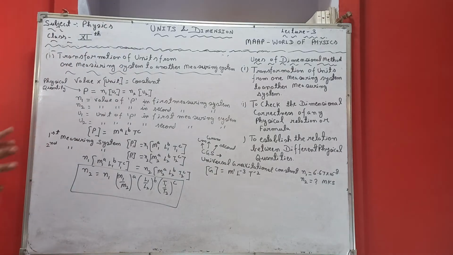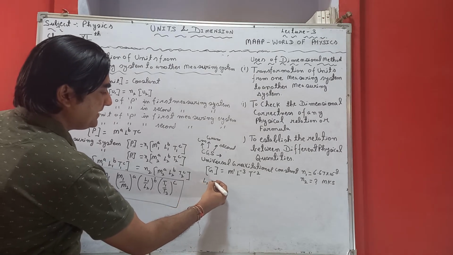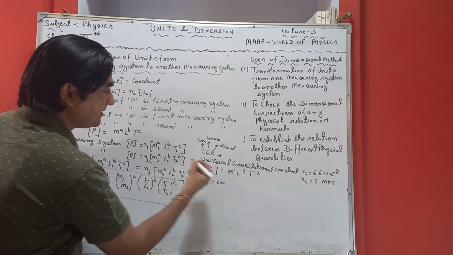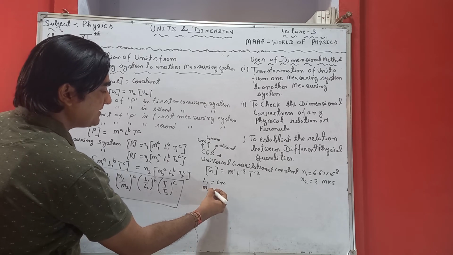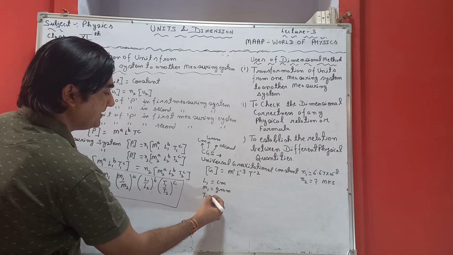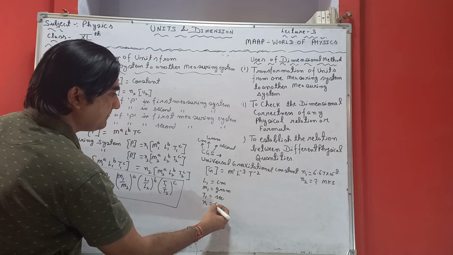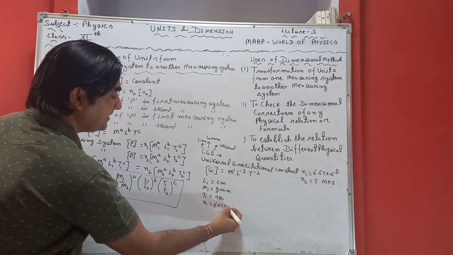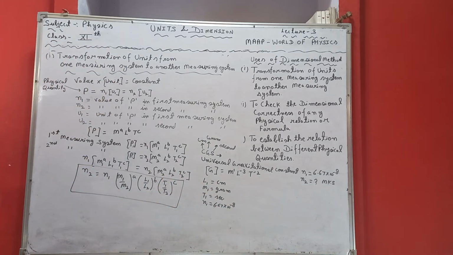So this is the way we have given all the values. L1 is taken in centimeter, M1 is taken in gram, T1 is taken in second, and the value of N1 is already given, 6.67 into 10 raised to power minus 8 units.